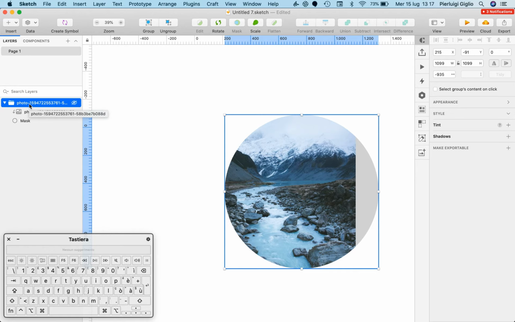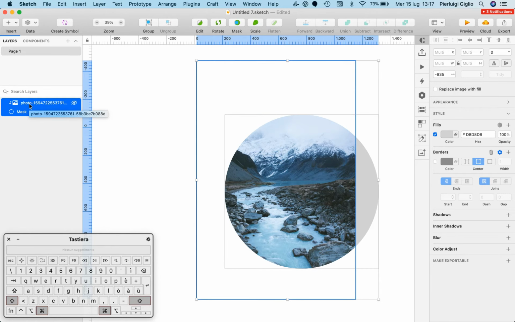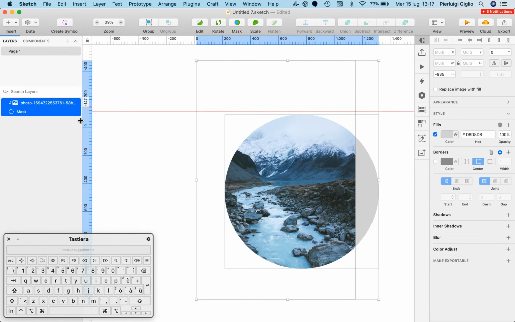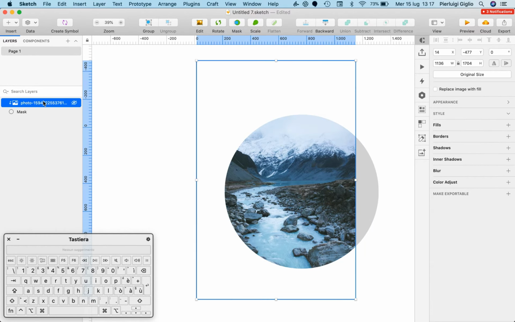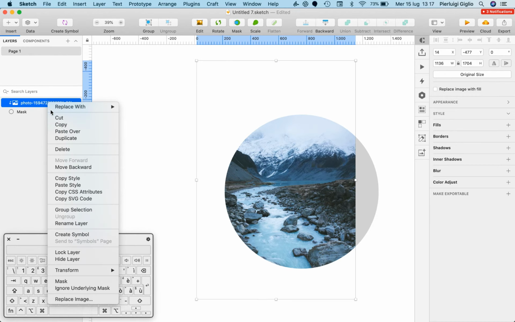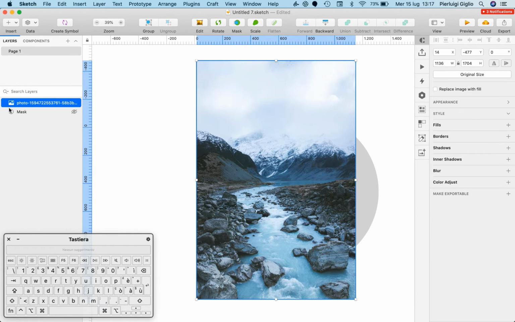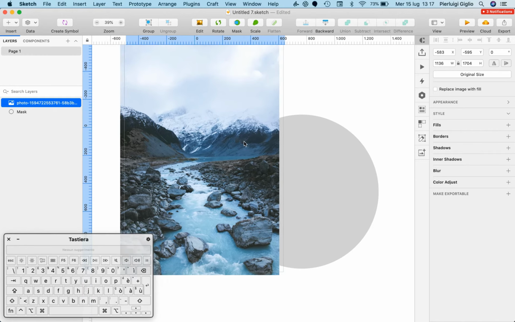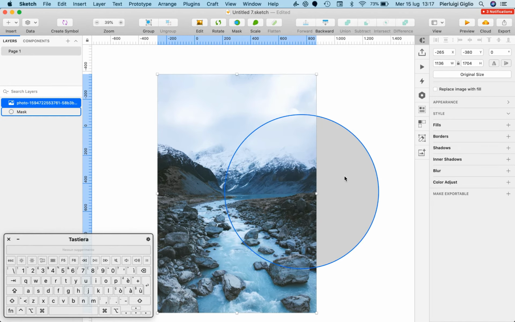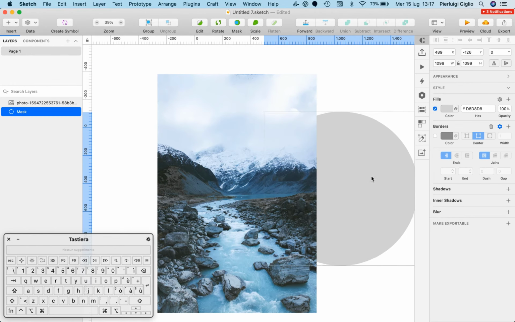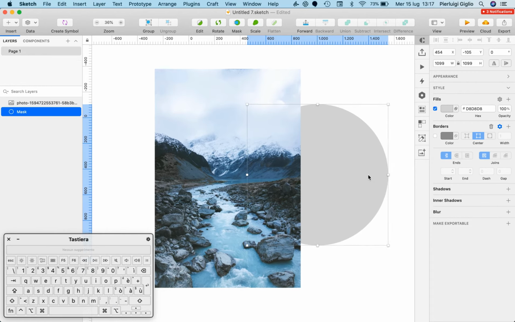Well, the first thing is I'm going to press Shift Command plus G on the main group, just because I want to not have a group anymore. And now what I'm going to do in order to undo a mask is right click on the photo, and click on Ignore Underlying Mask. And as I'm doing this, you can see that we don't have the arrow anymore, and this photo and this circle below are going to be independent from each other.